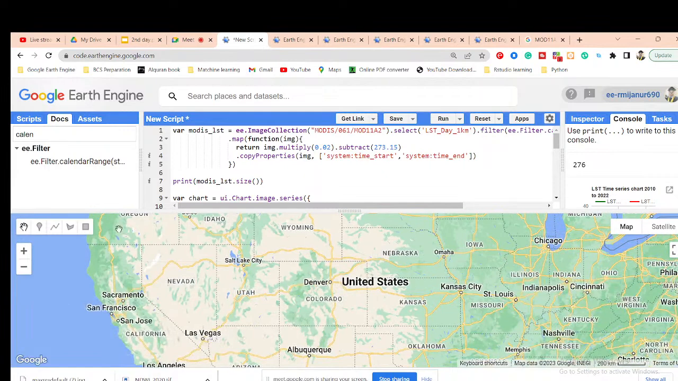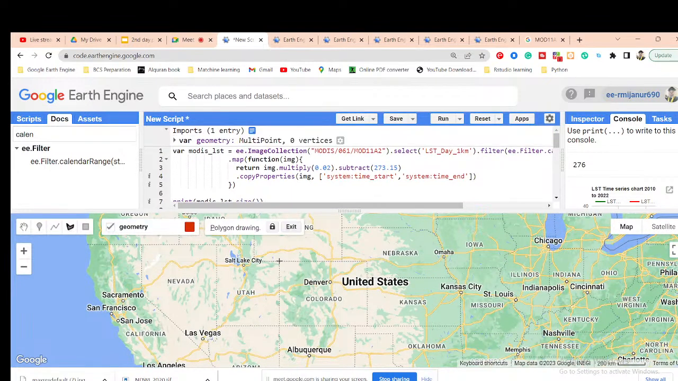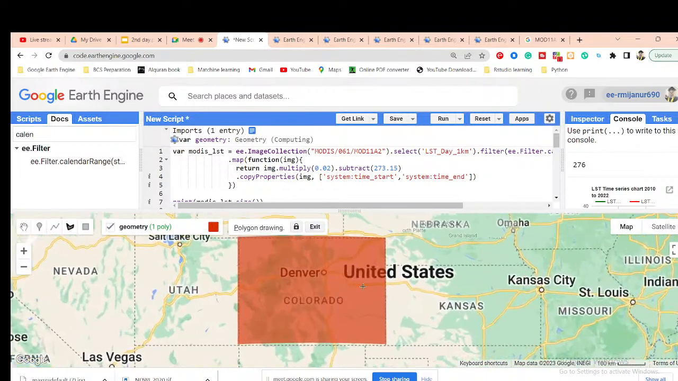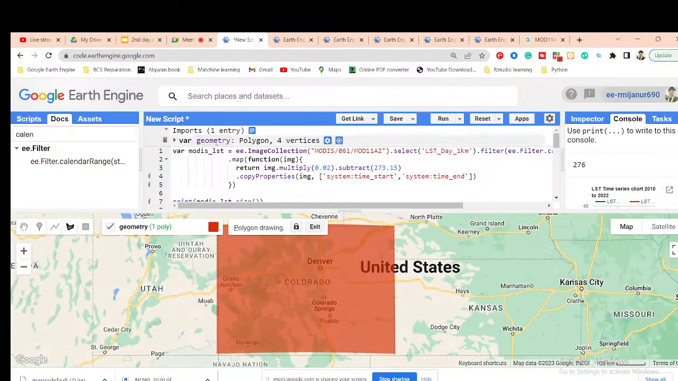So for that, what can I do? I simply draw a shape, suppose this is my area. I draw the polygon around this area, and for this I want to check the trend of the LST. So I simply change the name to ROI. Now I can get the result for this region. So now let's check this.